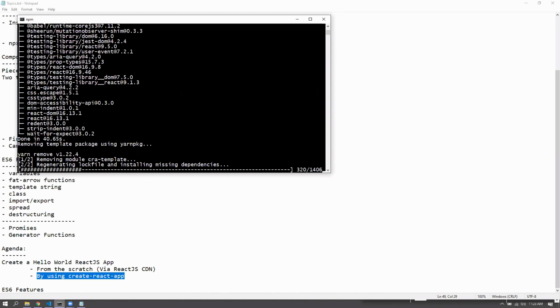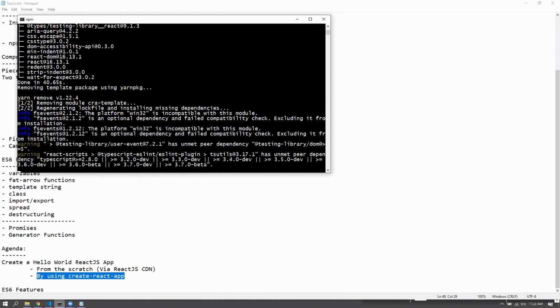version manager, the NPM equivalent is Yarn. Again, I'm using Yarn for one of my projects, and hence I would go with Yarn only, but I would note down both the commands, Yarn or NPM, whichever you're using, you can use essentially. All right. So let's wait for a while for this to get created.